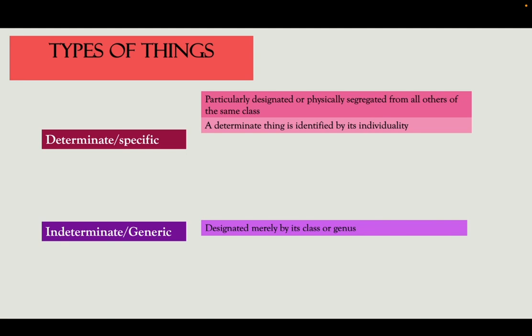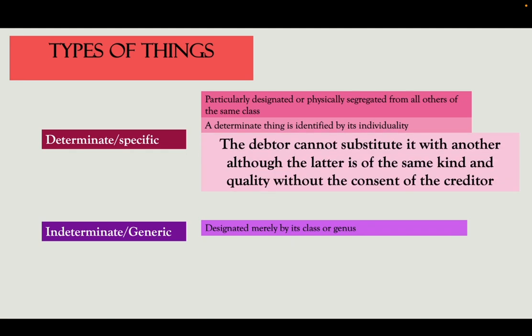Again, let us go back to the different types of things. In here, I mentioned this one. The debtor cannot substitute it with another, although the latter is of the same kind and quality, without the consent of the creditor.